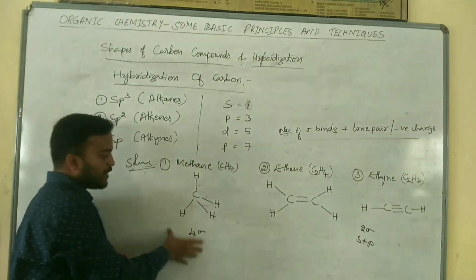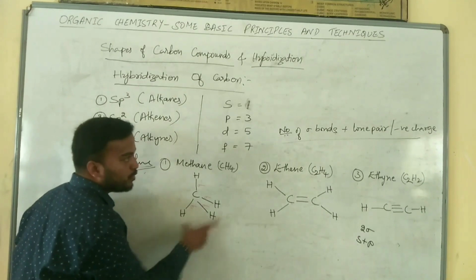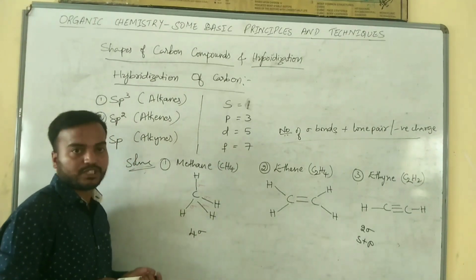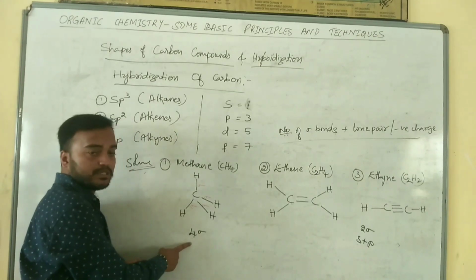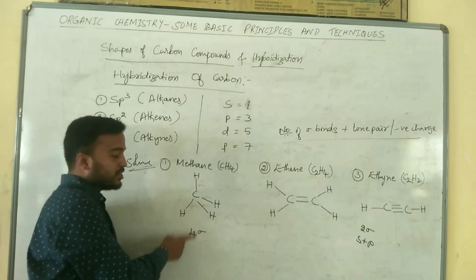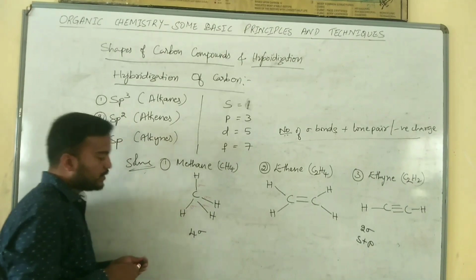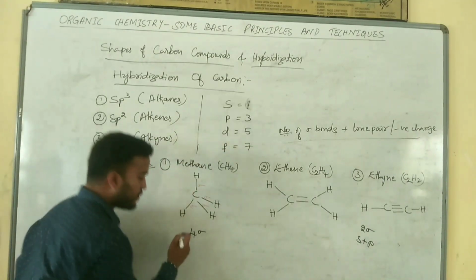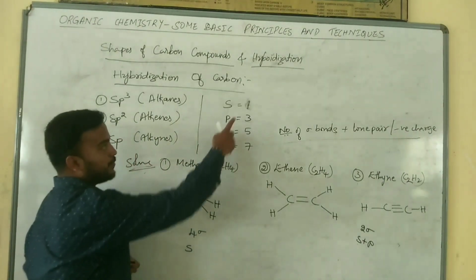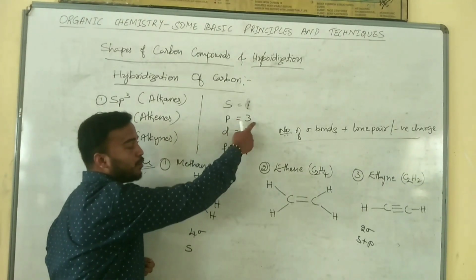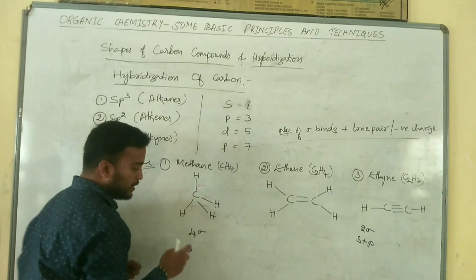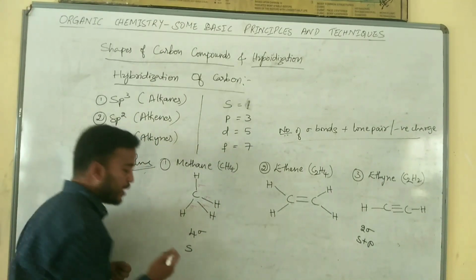So in this case we have only sigma bonds. There are no lone pairs and no negative charge. We have only 4 sigma bonds. So 4 sigma bonds means what is the hybridization of this carbon? We should start from s, and after the completion of s, we should go for the p orbital. In the p orbital we have 3 suborbitals, so we require 3 p orbitals here.